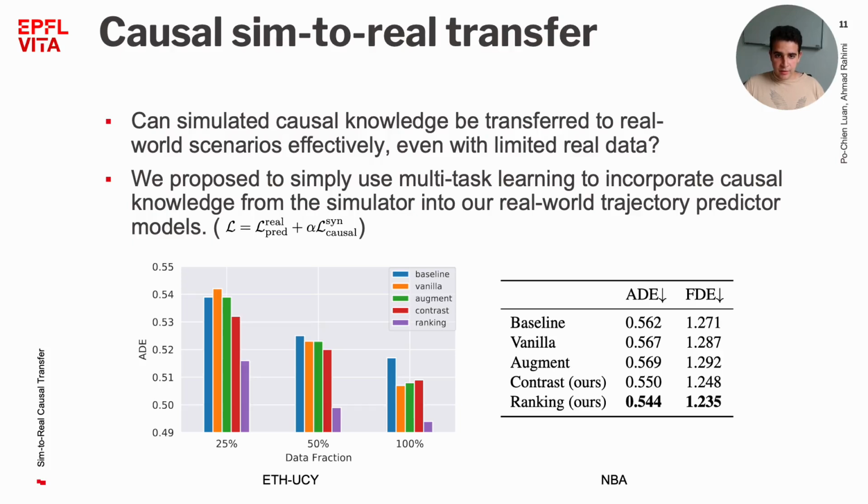We show that our ranking regularizer improves real-world performance in two datasets, ETH-UCY and NBA. This improvement is even more pronounced in low data regimes, like when using 25% of the data in ETH-UCY. Interestingly, when using 25% of the data, the addition of our ranking regularizer to the baseline achieves the same performance as using 100% of the data, which shows our causal labels help in sample efficiency.